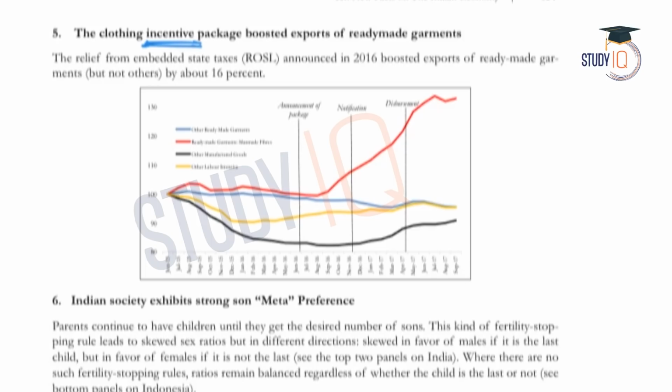What does this mean? The government has provided an incentive to the export of ready-made garments, and this sector was considered a weaker or vulnerable sector which needed some government aid. So in this fact, the survey says that a government incentive can promote or boost the performance of weaker sectors of the economy. This is the idea conveyed in this fact.